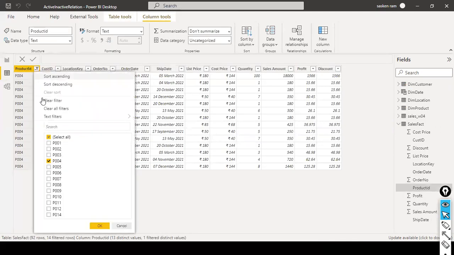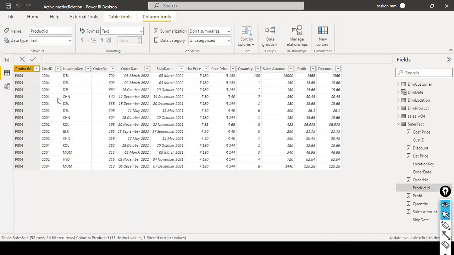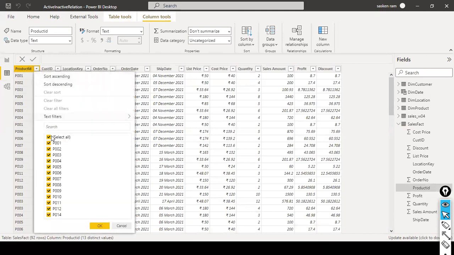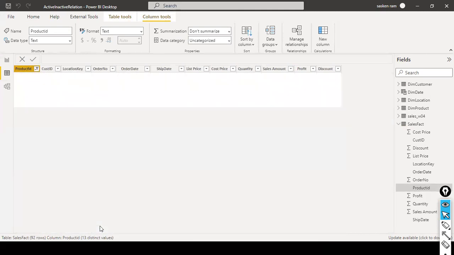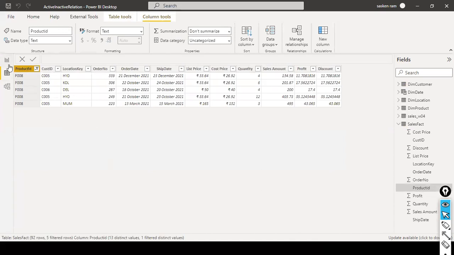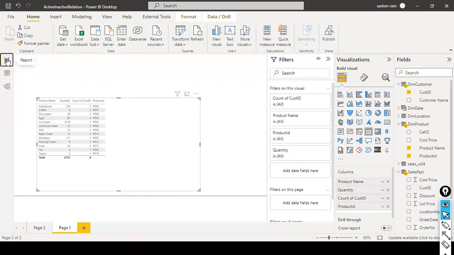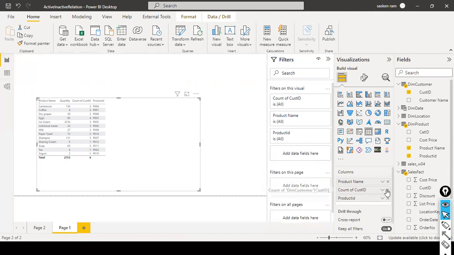P008, I just clear the filter. Here we have 5 records, right? So P008 shows only two. Count of customer ID shows only 2. Okay, what I will do is remove the quantity and product ID.